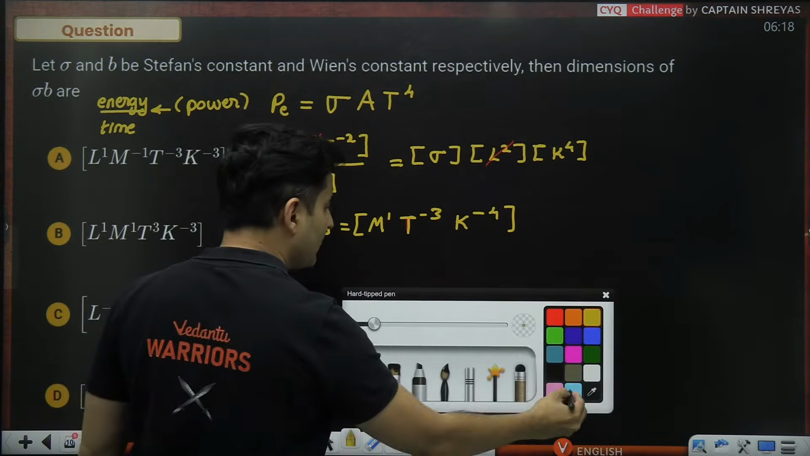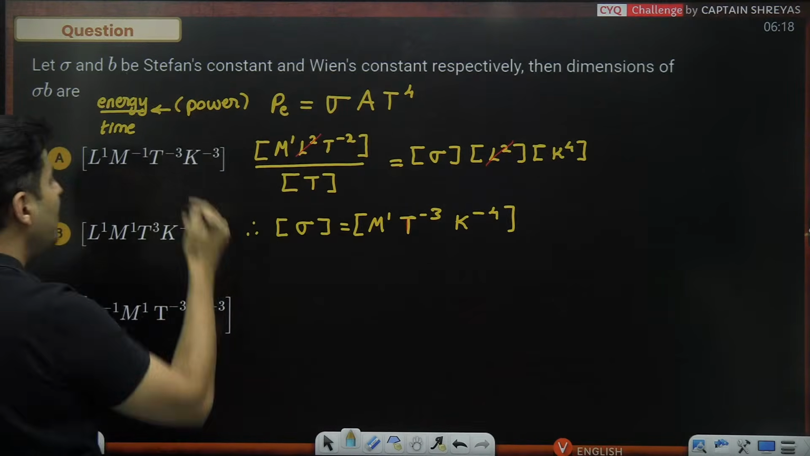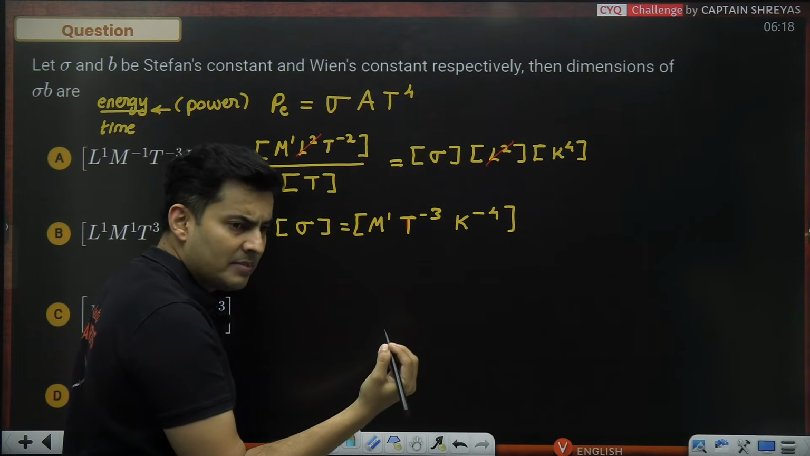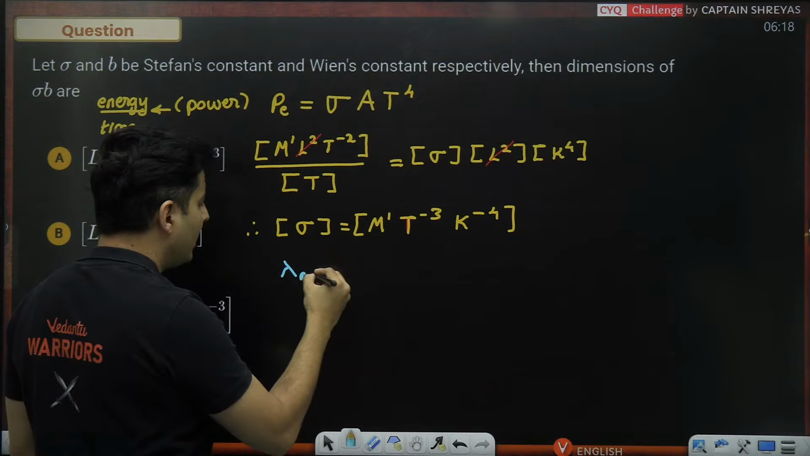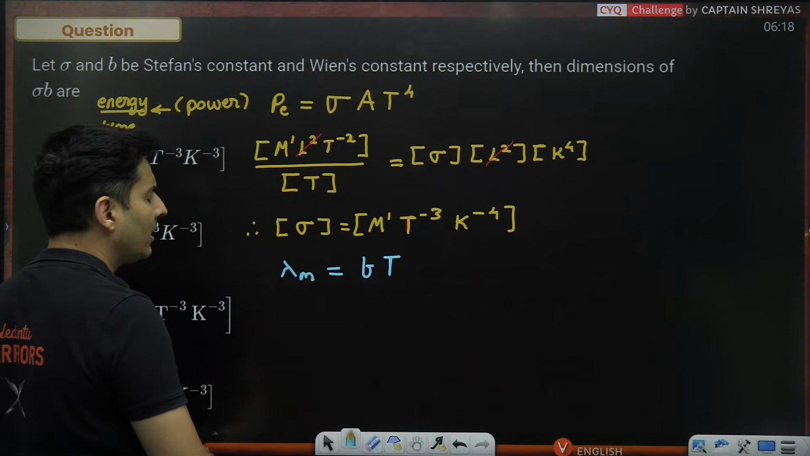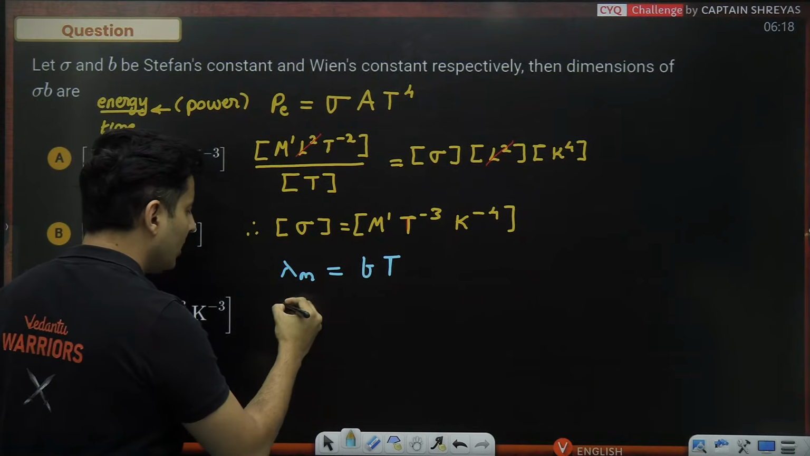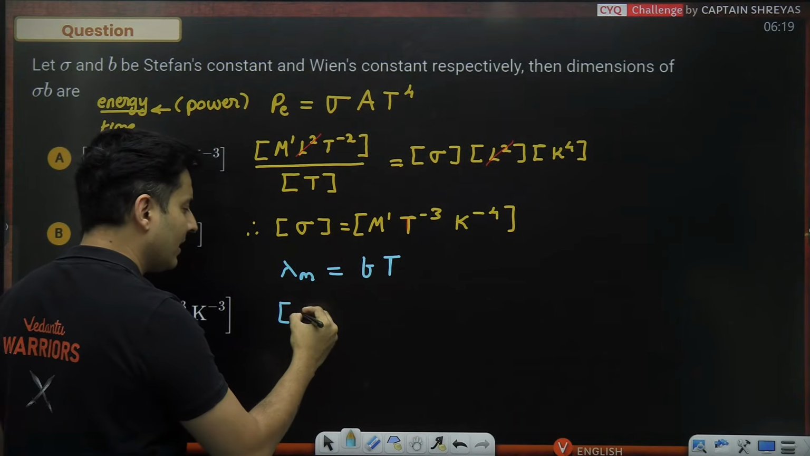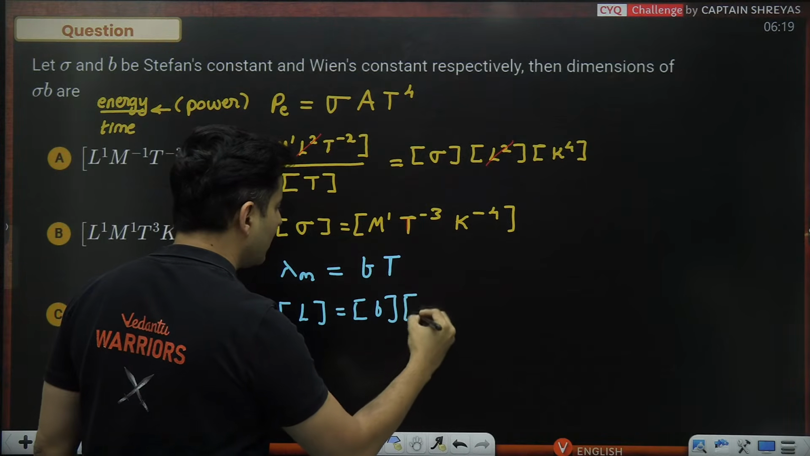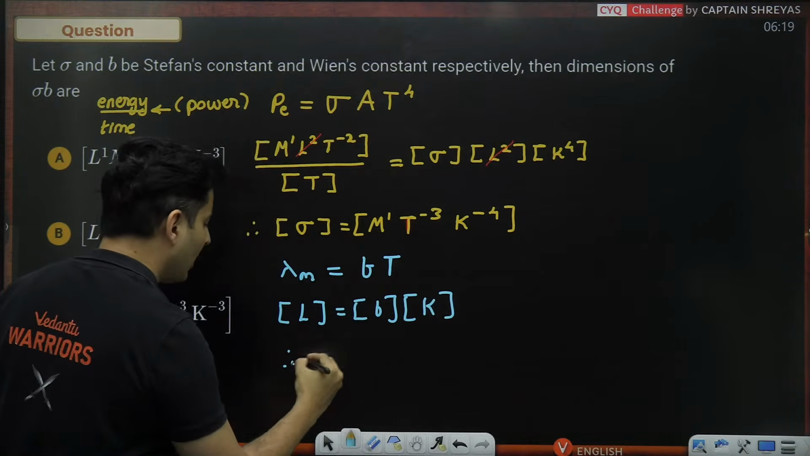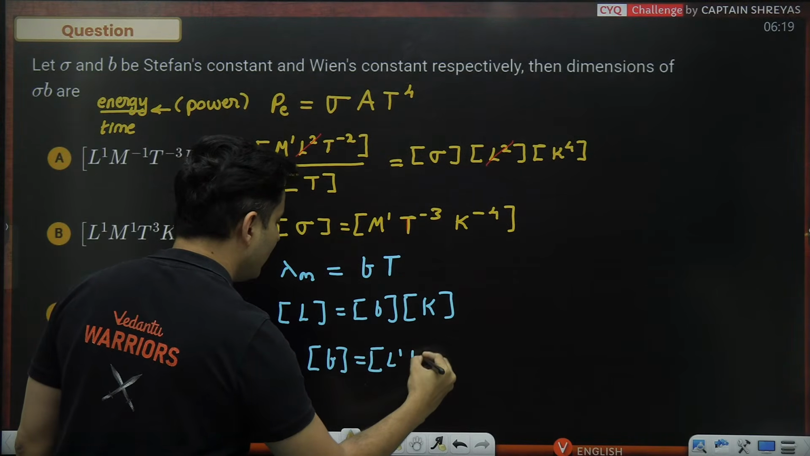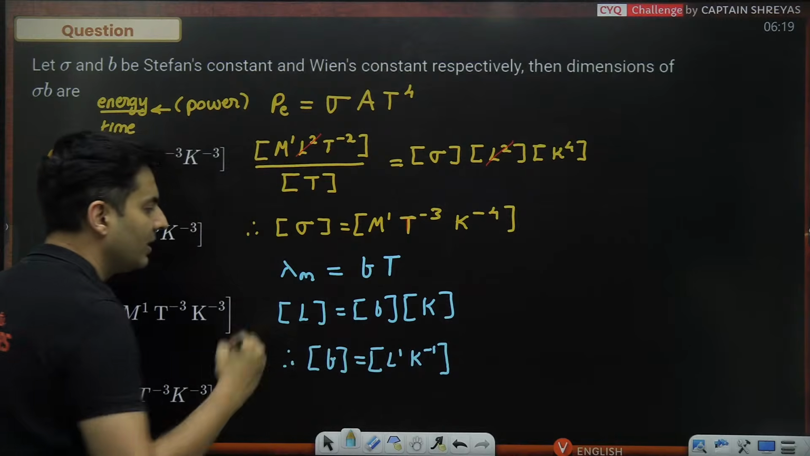Now let's look at the dimensional formula for B. For that, we will remember the formula, Wien's displacement law. Lambda max is Wien's displacement constant into the temperature in Kelvin. So dimensionally speaking, wavelength is nothing but in meters, so length. The dimensional formula of B I do not know. Temperature is Kelvin, so I'll put K. So therefore, the dimensional formula of B must be L raised to 1, K raised to minus 1. K goes on the other side.